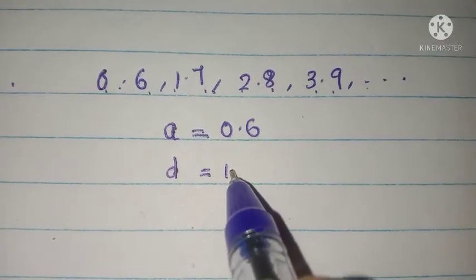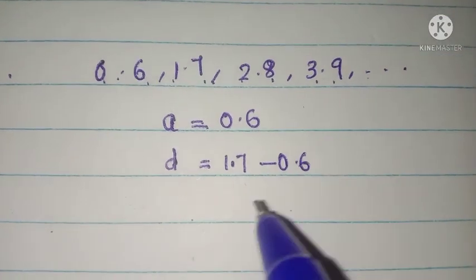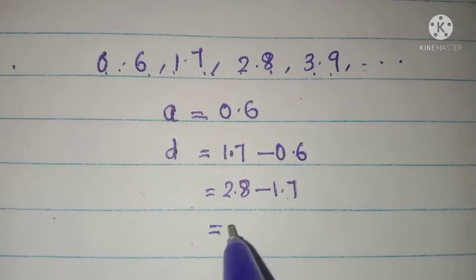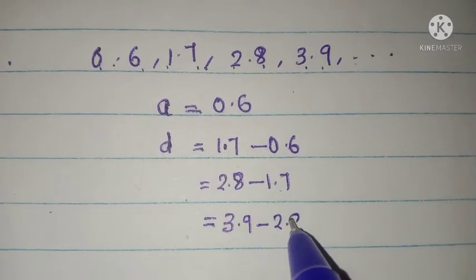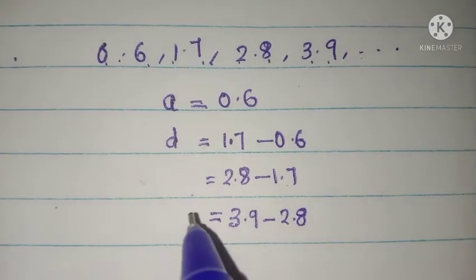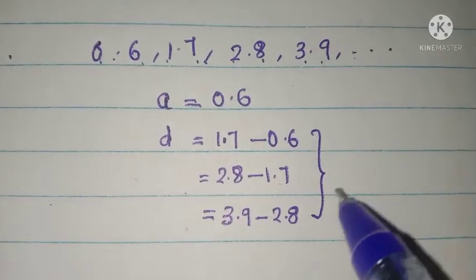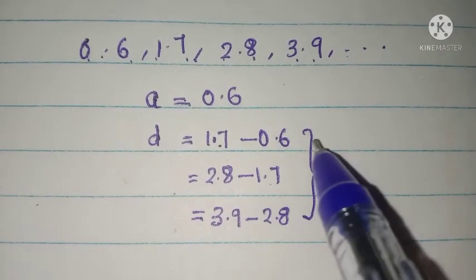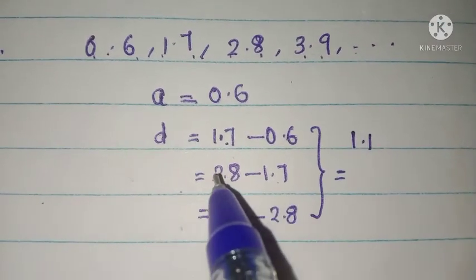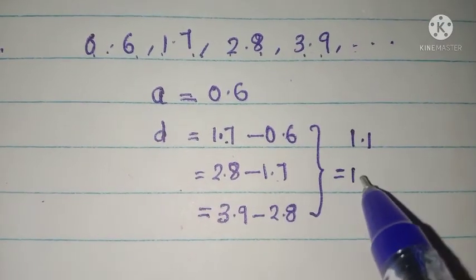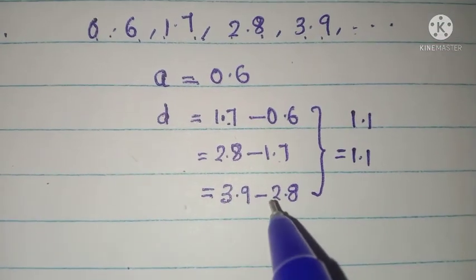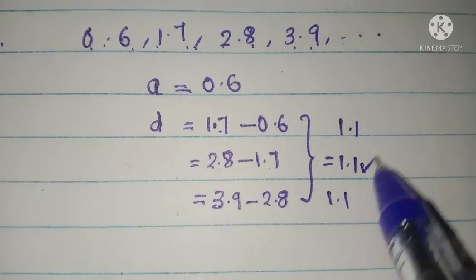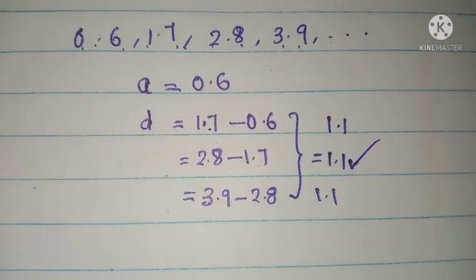Common difference is obtained by second term minus first term, or third term minus second term, or fourth term minus third term. Any term minus its preceding term. You can see the difference is always the same. 1.7 minus 0.6 is 1.1. 2.8 minus 1.7 is 1.1. 3.9 minus 2.8 is 1.1. Okay, so common difference is equal to 1.1.